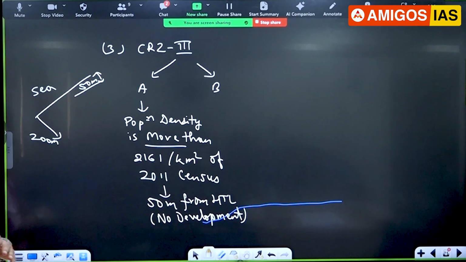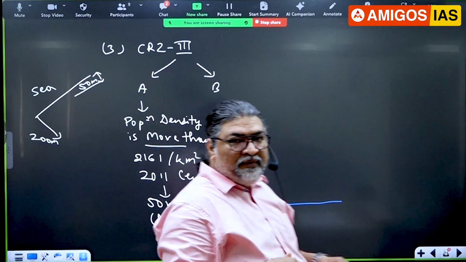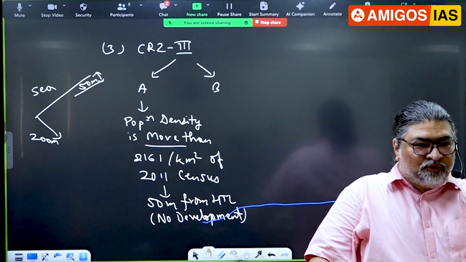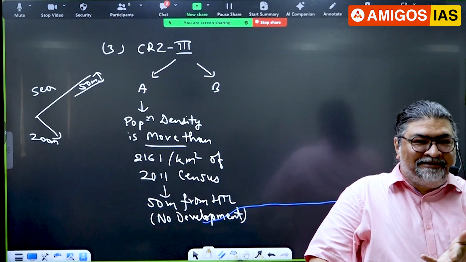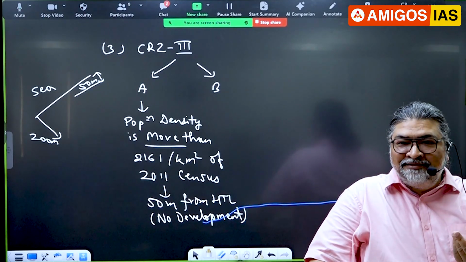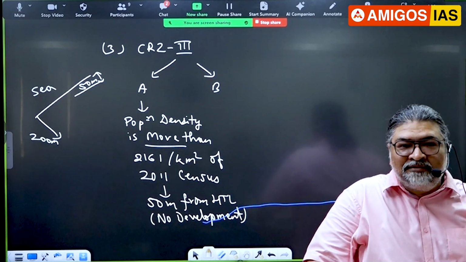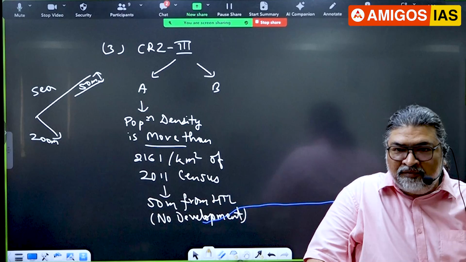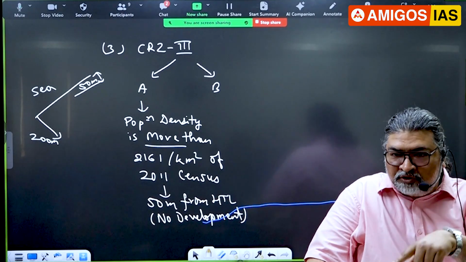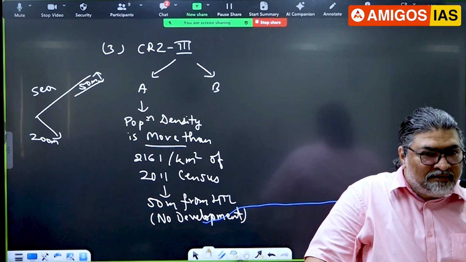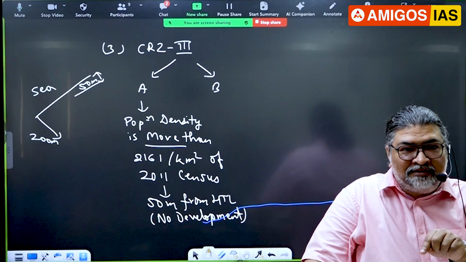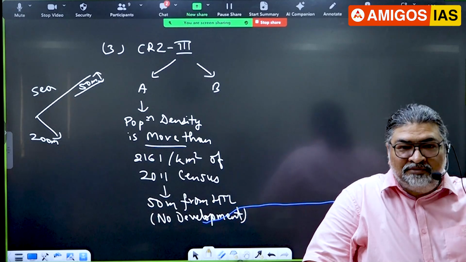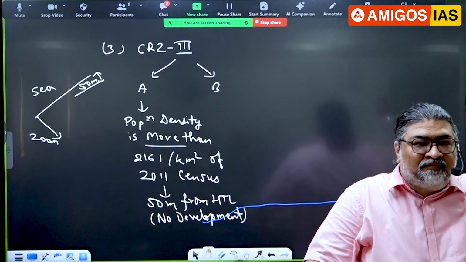See, earlier, imagine 30, 40 years back, there were 10 families. Suppose that. But now what has happened? Family also grows, no? Generation after generation. So where will they live? They have the land and the government says no development. That cannot be. And again, livelihood, tourism and all. You require some kind of infrastructure, say a changing room, washroom, all those kinds of facilities. So that is the good thing. But what is the bad thing? The human pressure should not affect the area. The biodiversity of the area should not be affected.